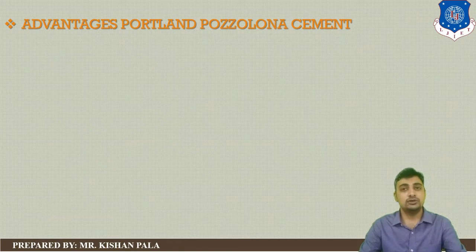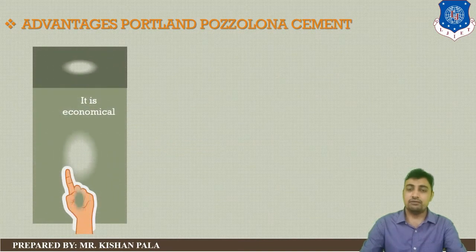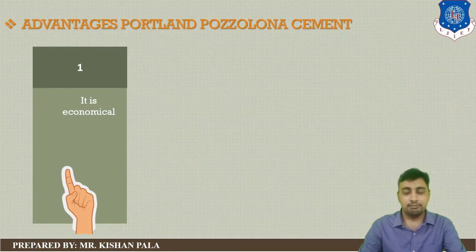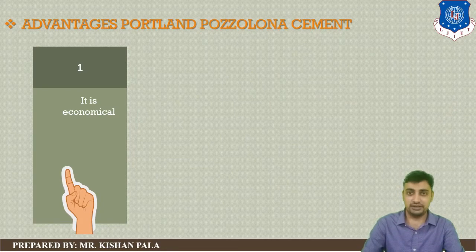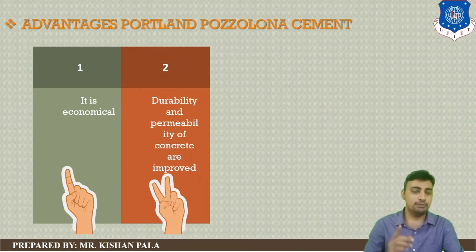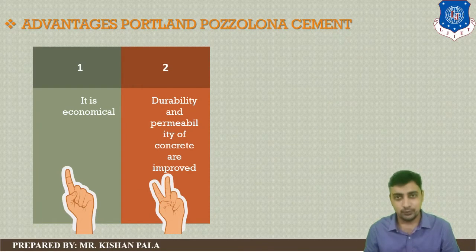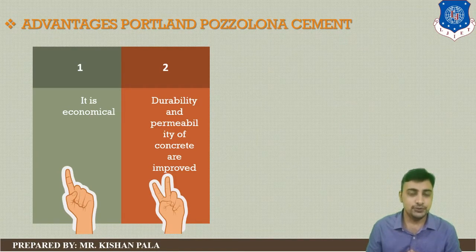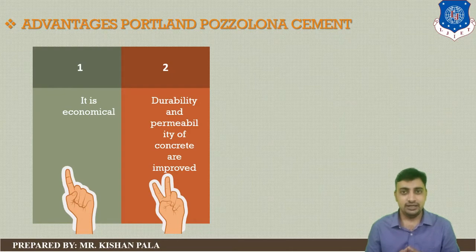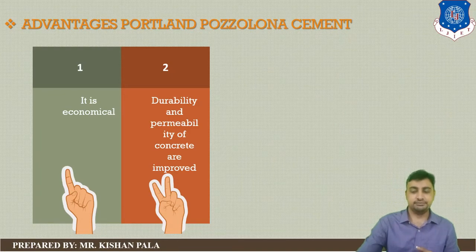Advantages of the pozzolana cement. First one, it is economical because you are using 15 to 35 percent of pozzolanic material. Second one is it is durable, and permeability of the concrete is improved. With the use of pozzolana, you can increase the durability and reduce the permeability of the concrete mass.